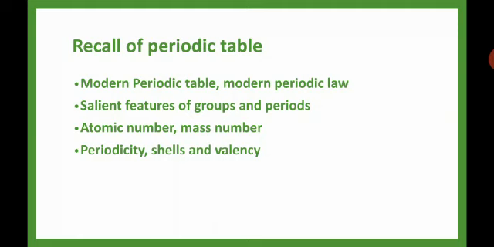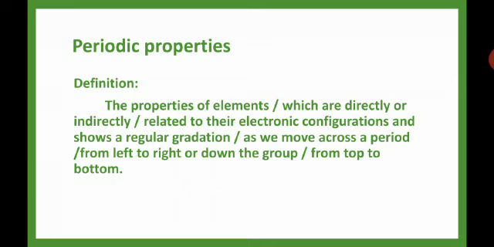Valency, we all know, is the combining capacity of an element or an atom. If the valency of an atom is 1, then it can lose 1 electron or else it can gain 1 electron. So that is valency. It is the combining capacity. Next comes the periodic properties.